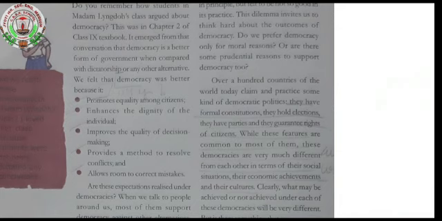Yes, it is a question for all of us. We agree that democracy is a better form of government, but some people believe and some don't.